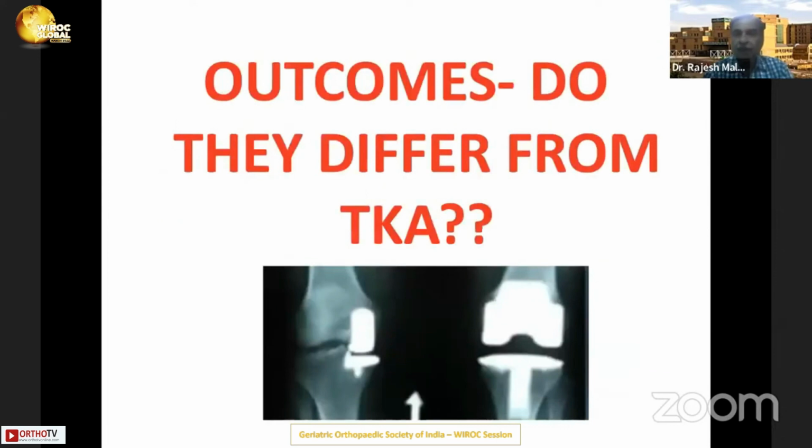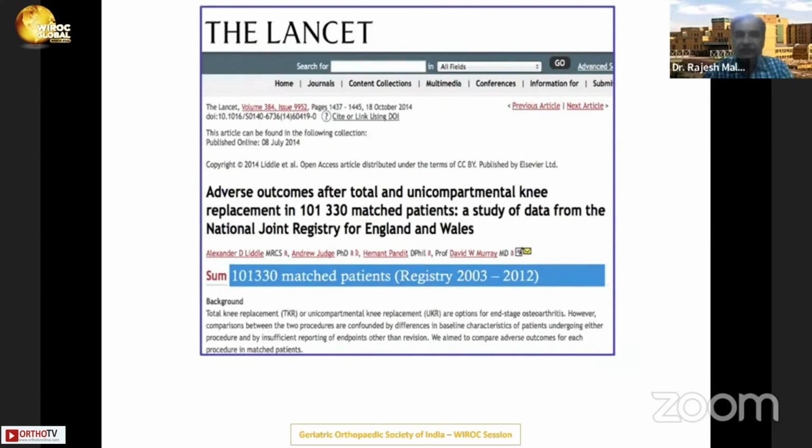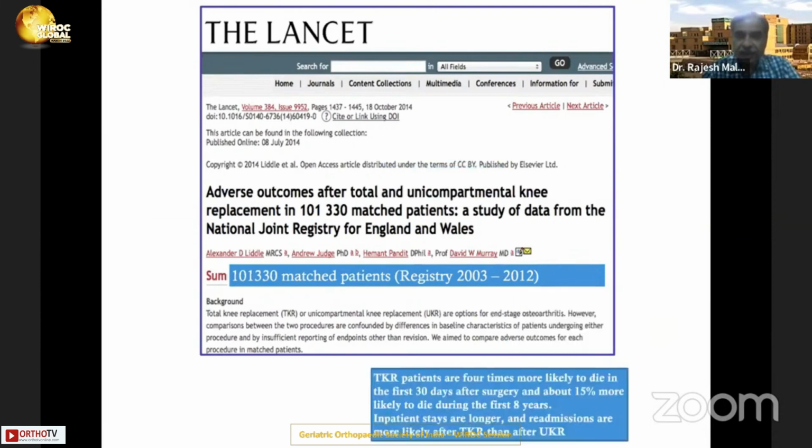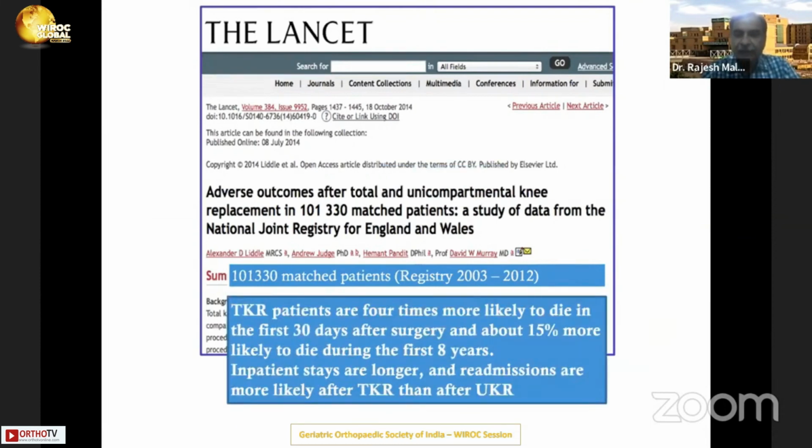Now, what about the outcomes? Do they differ from TKR when it comes to UKR? In one of the most quoted matched pair studies of over 100,000 patients from the registry data, it showed that the TKR patients are 4 times more likely to die in the first 30 days after surgery, and about 15% more likely to die during the first 8 years. And the inpatient stays are longer. Readmissions are more likely after TKR compared to UKR.